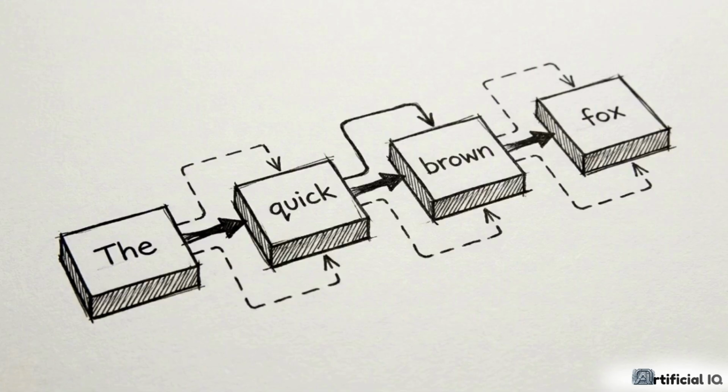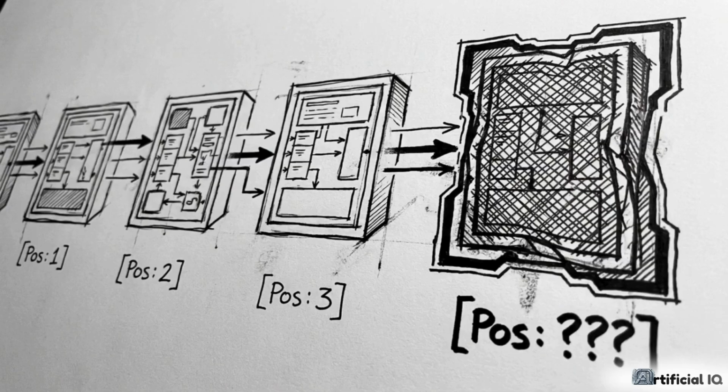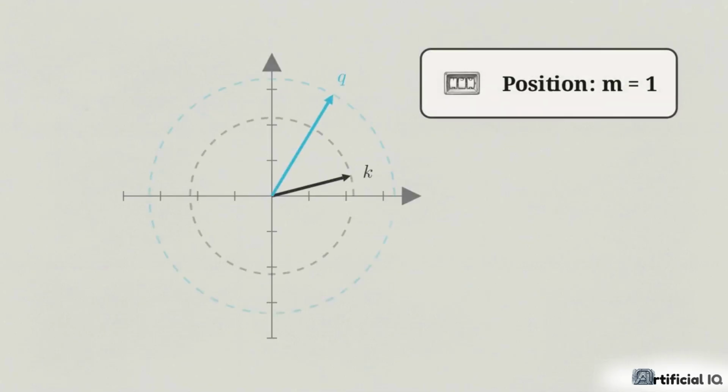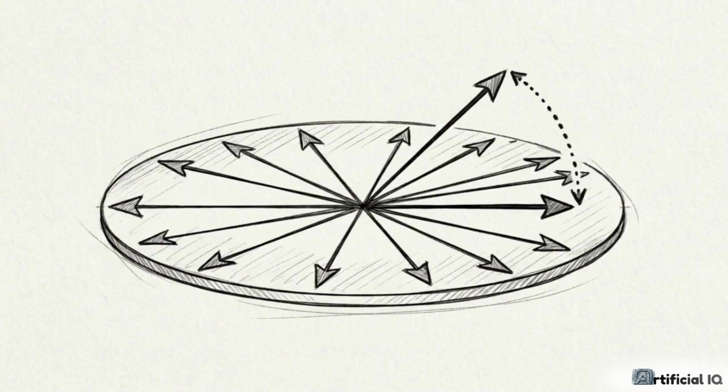Once the model is scaled, it still needs to process sequence order. Early transformers attached static tags to each token to indicate position, but this rigid approach fails when sequences extend past the length seen during training. Rotary positional embeddings, or RoPE, map positions mathematically. By rotating each token's query and key vectors by an angle dependent on its sequence position, the model can determine how far apart two tokens are simply by comparing their angles. It encodes relative distance instead of relying on a fixed tag.